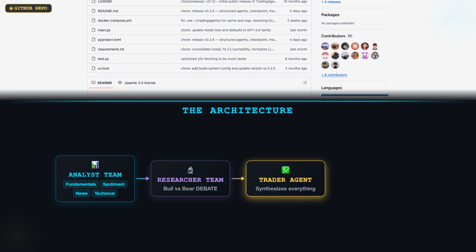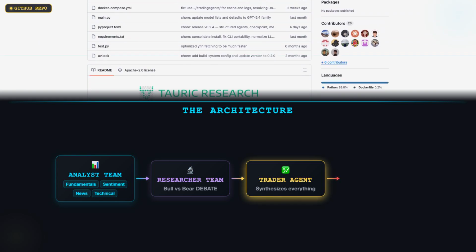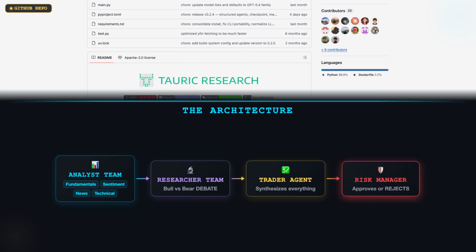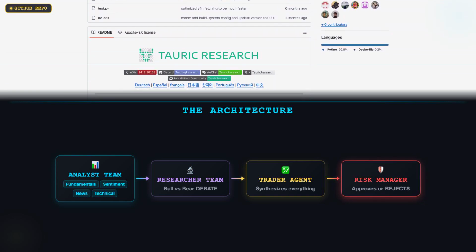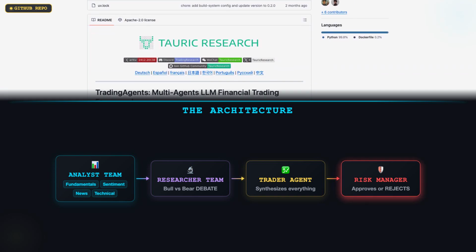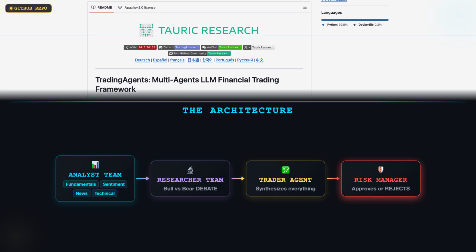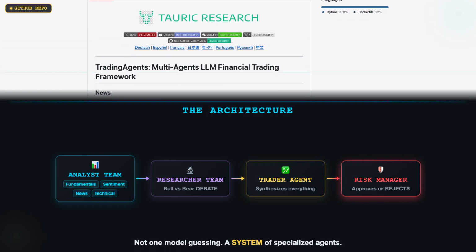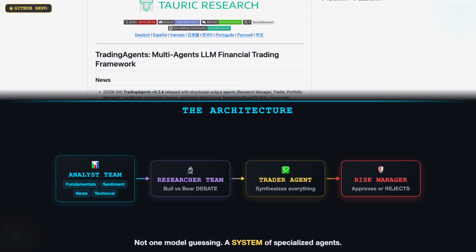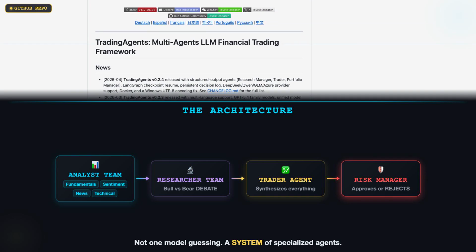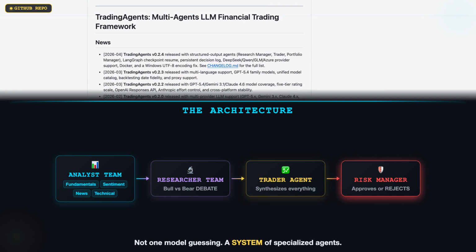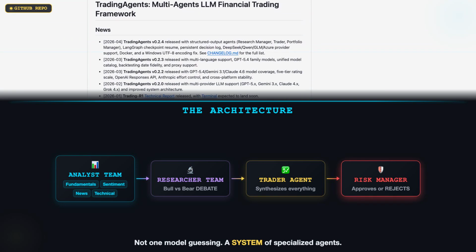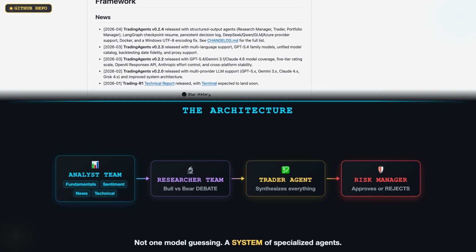TradingAgents recreates this entire structure with AI agents. Each agent has a specific role, specific expertise, and specific responsibilities. They collaborate, debate, and challenge each other before any trading decision is made. This isn't one model guessing, it's a system of specialized agents that operates like a real firm.